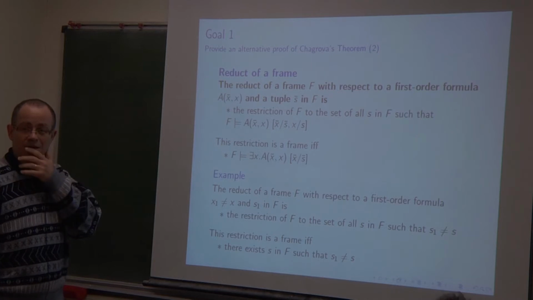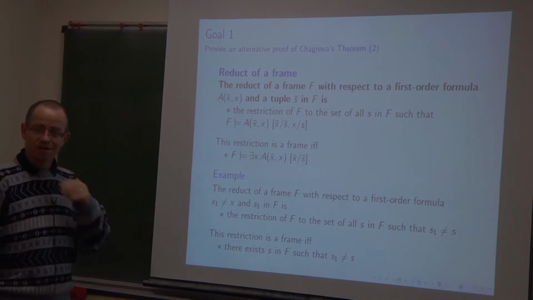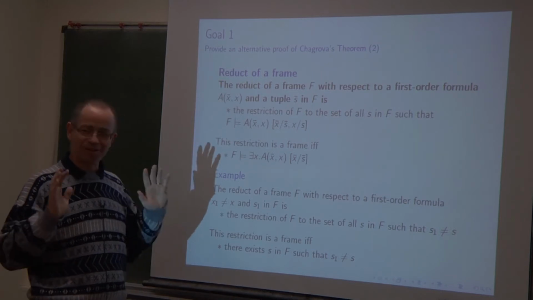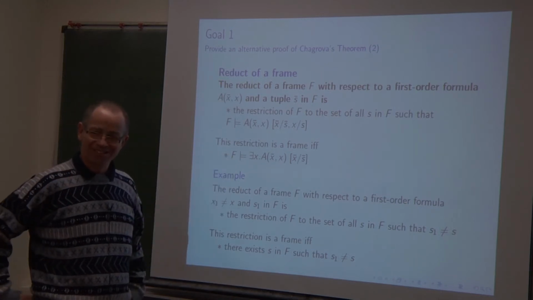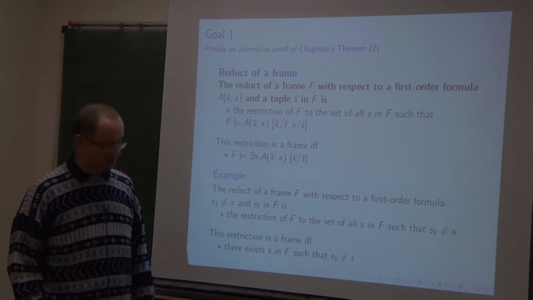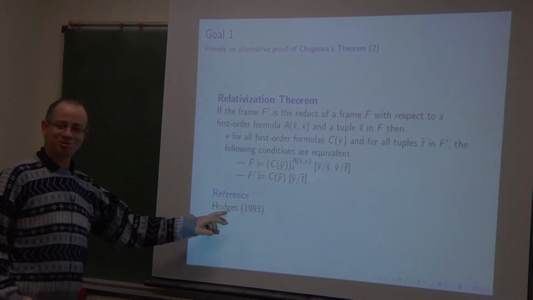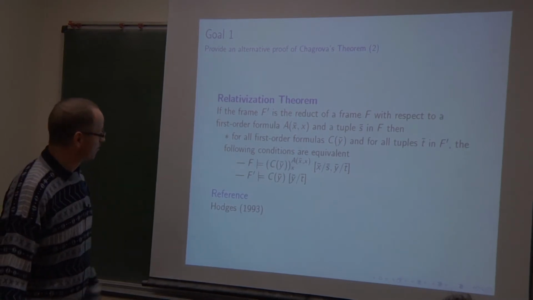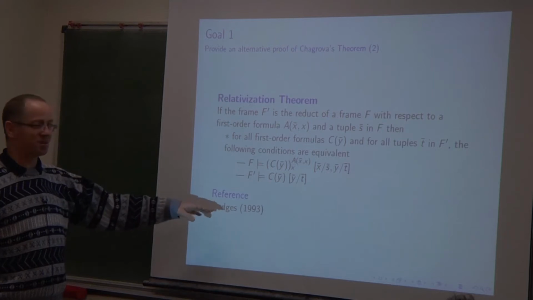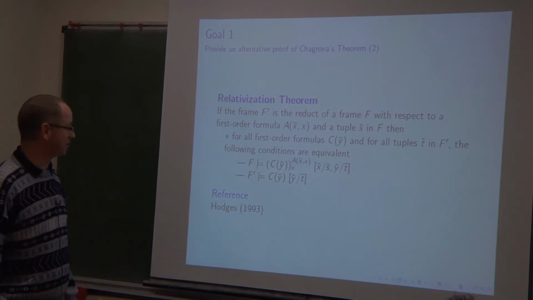So maybe the term reduct here is not very well chosen, because in first order logic it suggests a restriction of the signature, not the restriction of the... I am not responsible. You should ask that guy, okay, because there is a big book on model theory, it's a big authority, and it is maybe in chapter 5 or 7, okay?